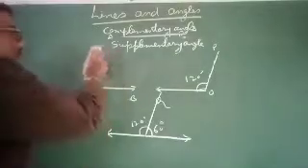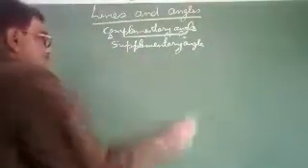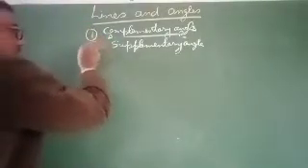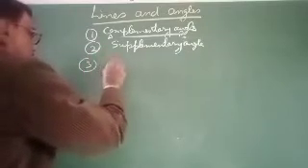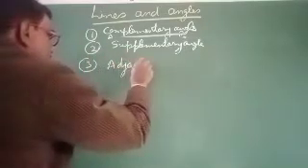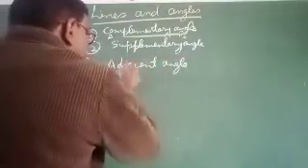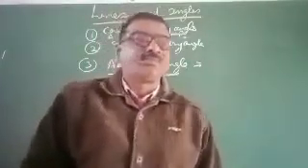Now I will define adjacent angle. The first angle is complementary angle, the second angle is supplementary angle, and the third angle is adjacent angle. What is an adjacent angle?